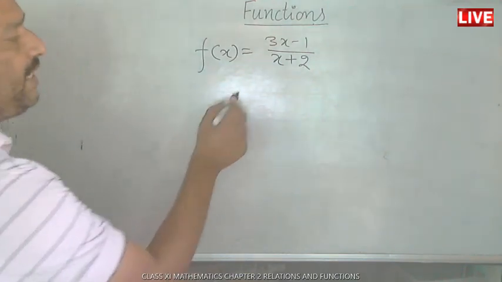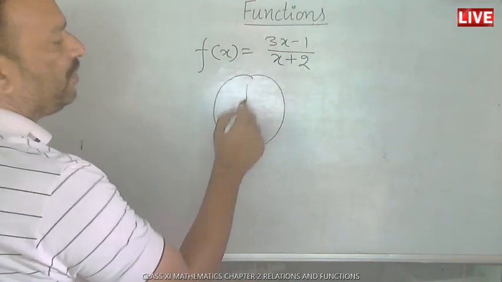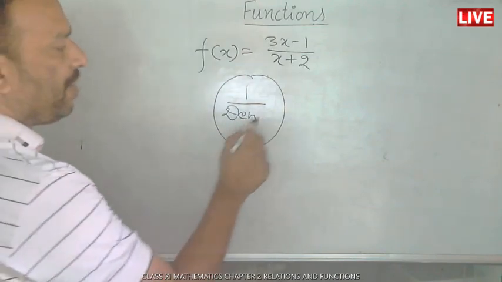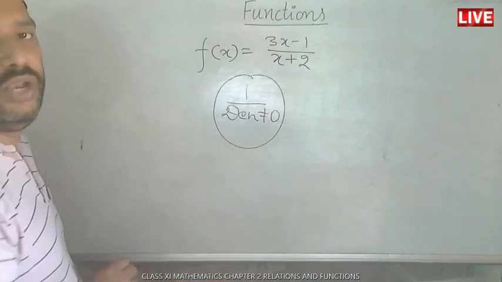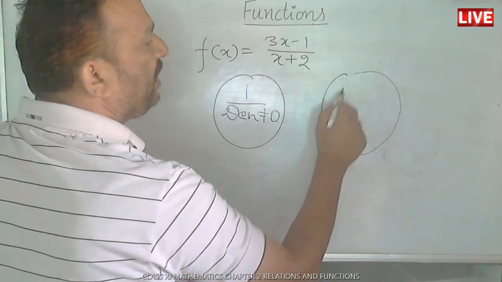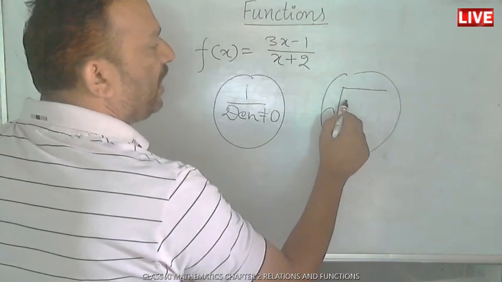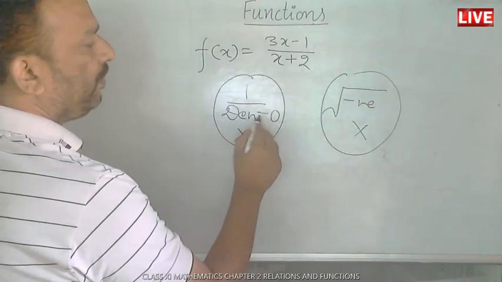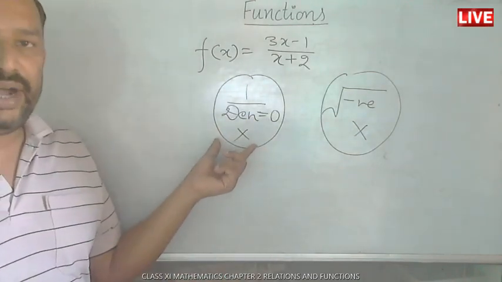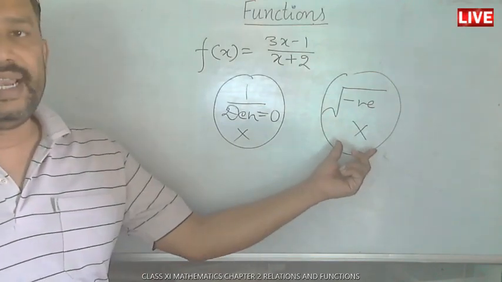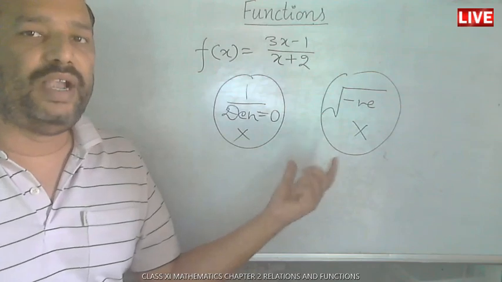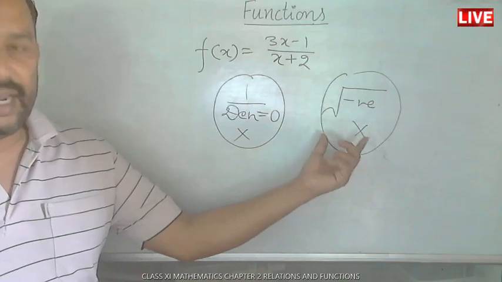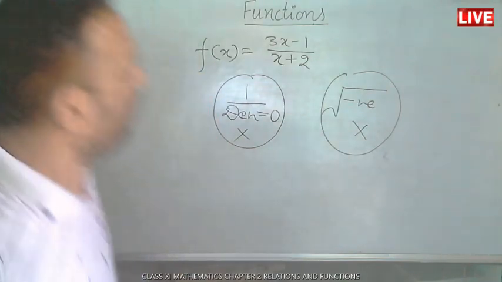And you have to learn two things. Wherever we have a function of the form with a denominator, remember this thing: the denominator must not be 0. Secondly, if a function is under a root, then it must not contain a negative number. If the denominator is 0, it will not be a function, it will not be defined. If the under root contains a negative, it is not a function. Now we will discuss all those cases in which we have a denominator and in which we have something under root as negative.